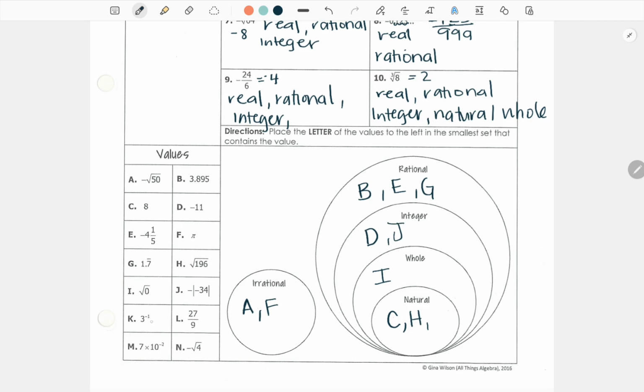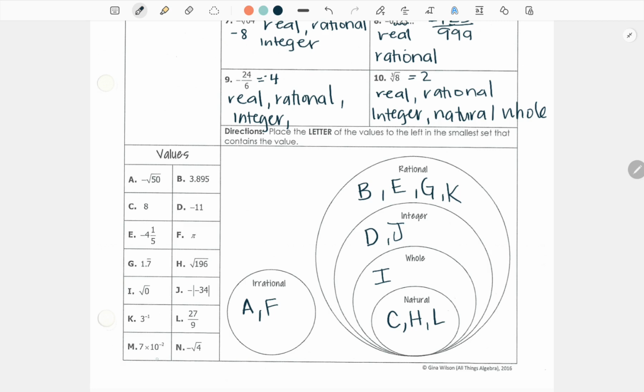K is a fraction. It would be written as 1 over 3. So we know that it's rational, K. It can't be an integer because it's a fraction. And fractions can fit on a number line, but in a smaller set. 27 over 9 is 3, and 3 is a natural number, so L goes there.